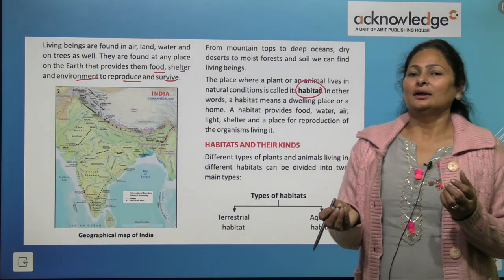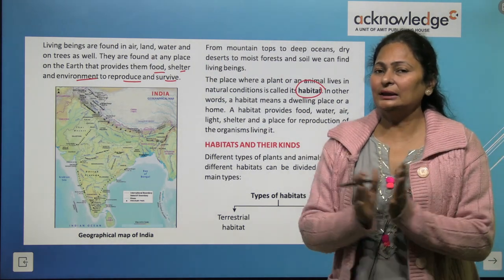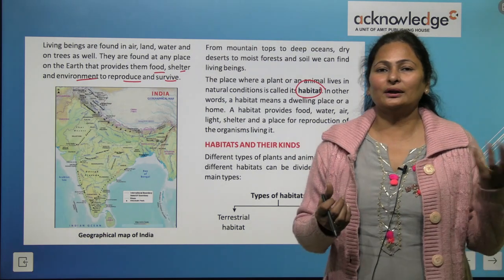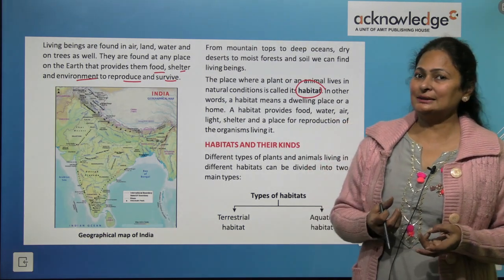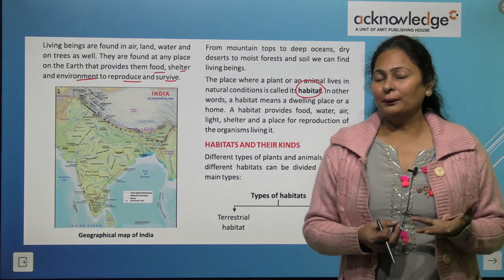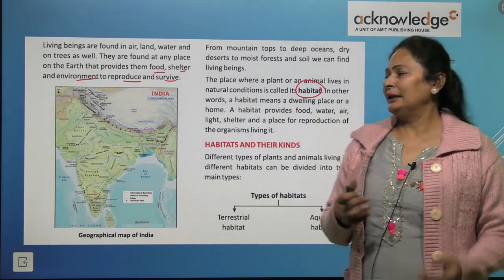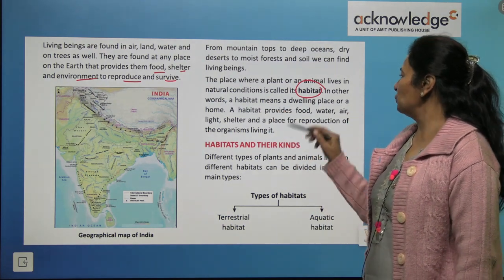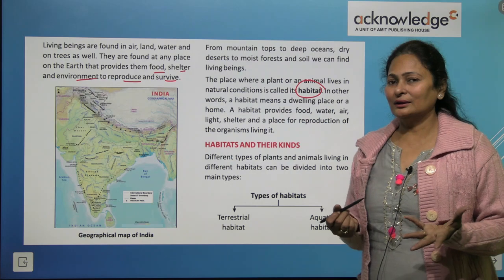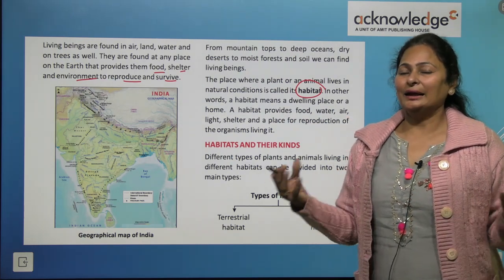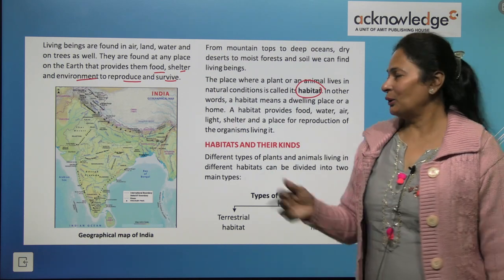Natural conditions like mountains, plains, water, air are called habitat, where a living organism lives. In other words, a habitat means a dwelling place or a home, a home in the natural condition.